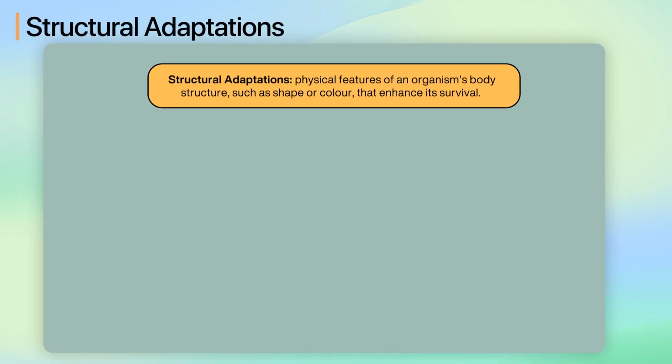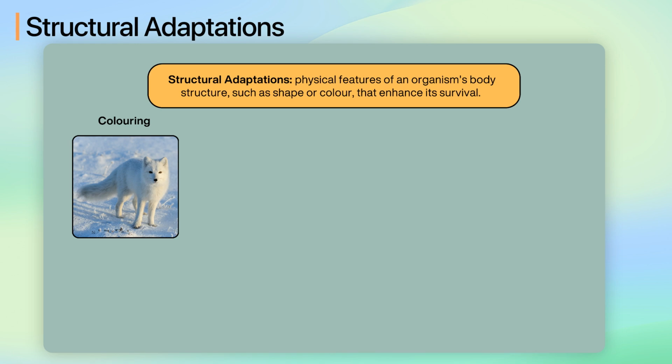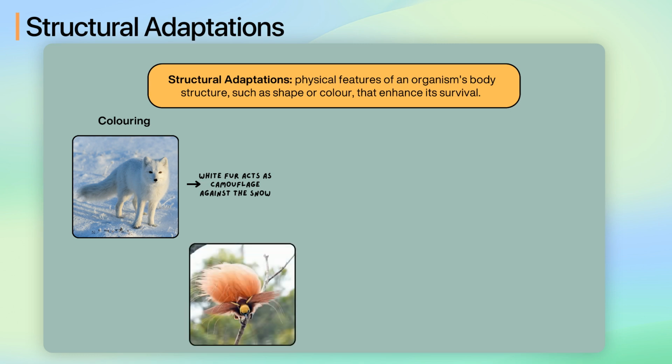Structural adaptations are physical features of an organism's body structure, such as shape or colour, that enhance its survival. For example, colouring. The Arctic fox has white fur. This is not just for aesthetics. The white fur acts as camouflage against the snow, helping the fox avoid predators and catch prey. Many male birds of paradise display bright colouring in order to attract a mate.